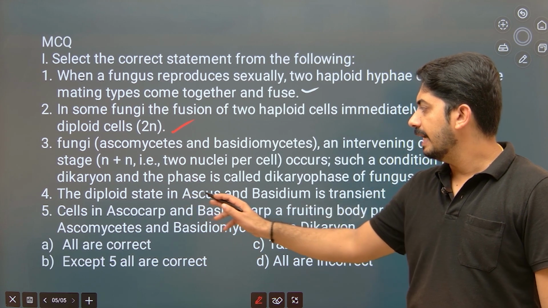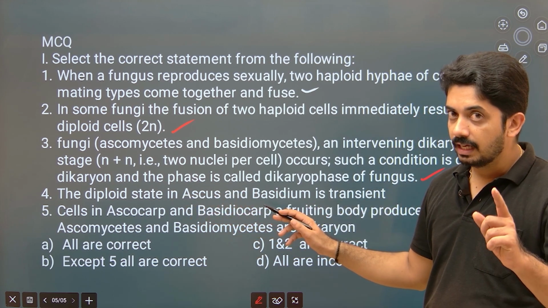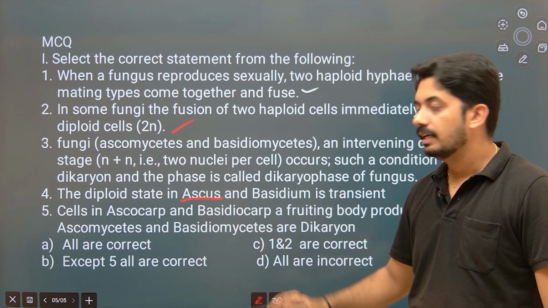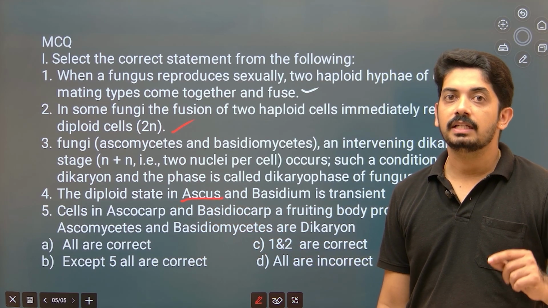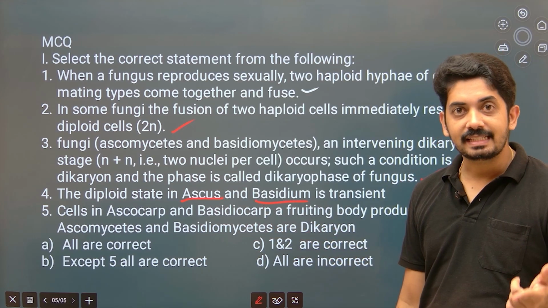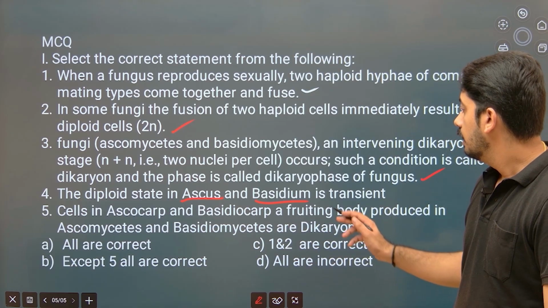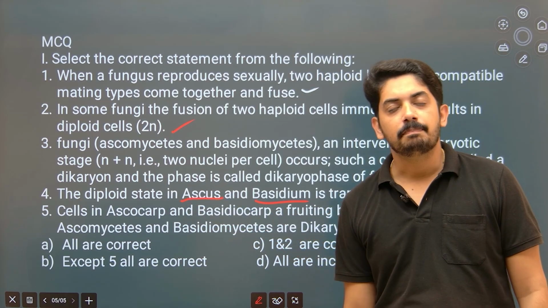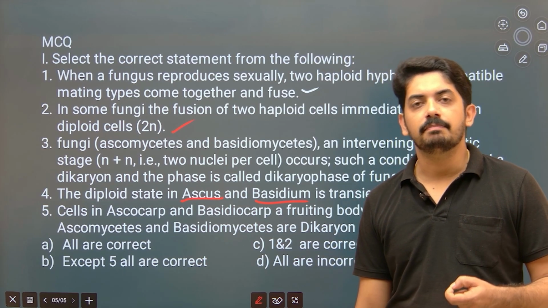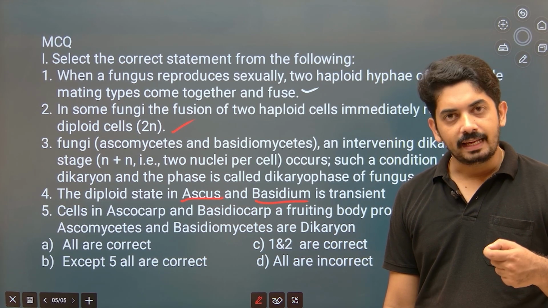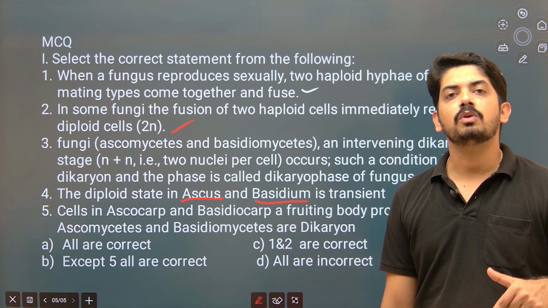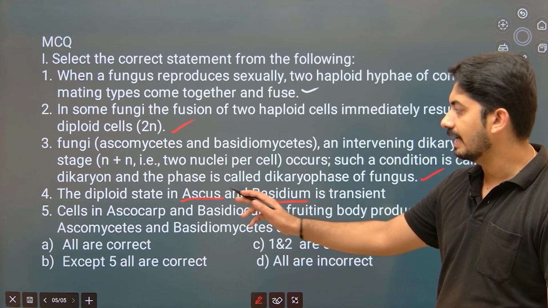Now, diploid state in ascus. See, I am using it very carefully. Ascus is the structure inside the ascocarp. Basidium is the structure inside the basidiocarp. The diploid state is transient, because the cell inside the ascus and basidium is where karyogamy and zygote formation take place, but the zygote undergoes immediate meiosis. That's why it is transient.